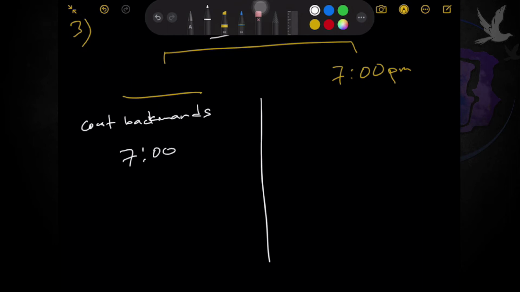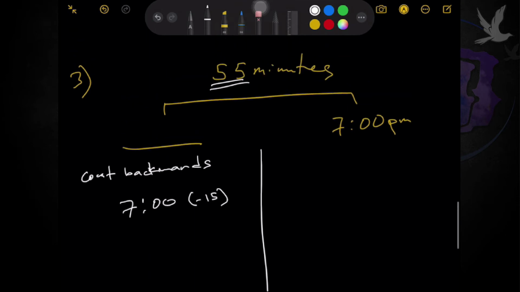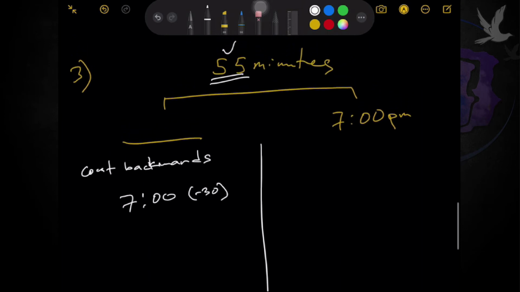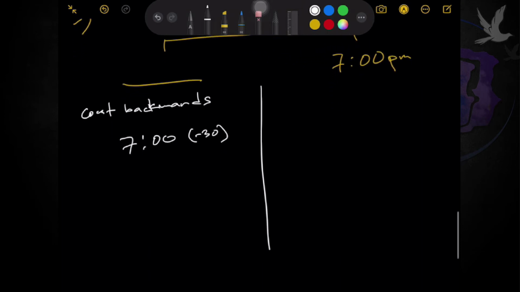If we count backwards and remove, let's say, 15 minutes, since 55 is what we need, let's start with 15 first. Or 30 to make it bigger right away. So, if you're going to remove 30, we will basically end up with 6:30. Again, we are moving backwards. From 7 o'clock, it becomes 6:30.